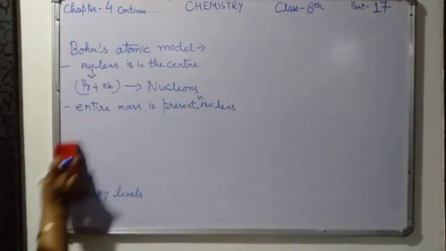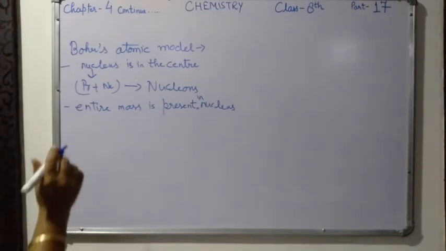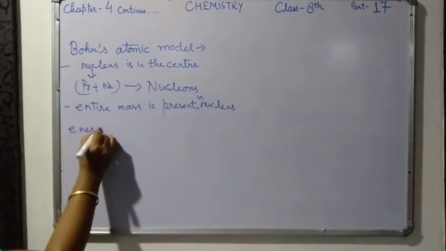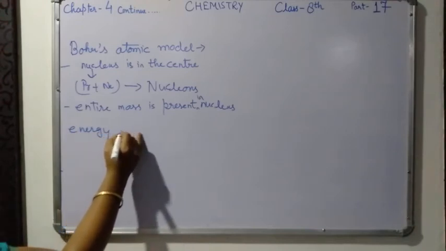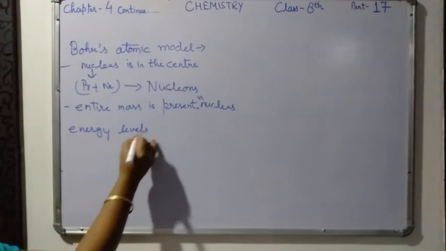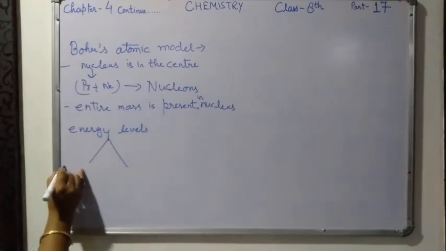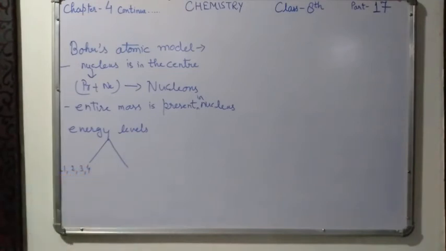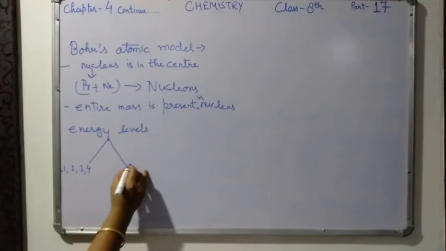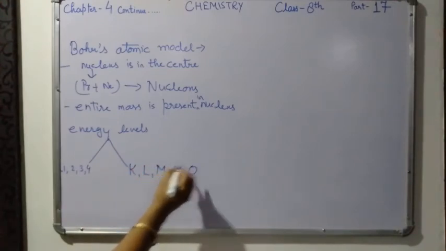In his next point he said that the energy levels are represented in two ways. Either in the form of numbers 1, 2, 3, 4, or in the form of the letters K, L, M, N, O.